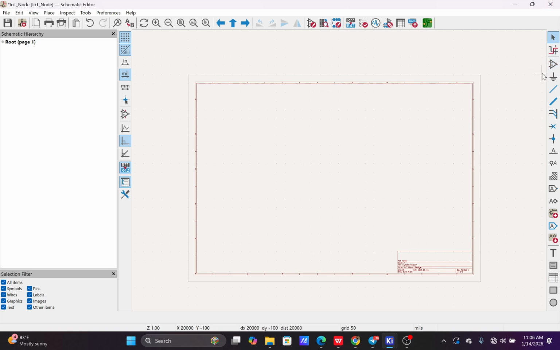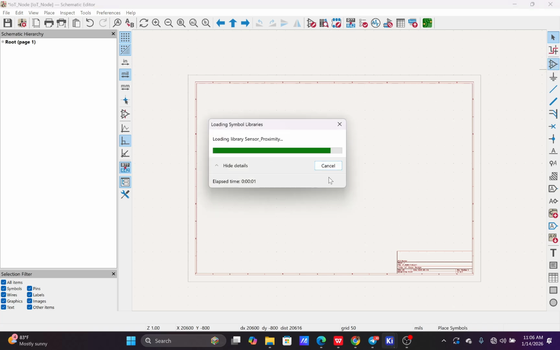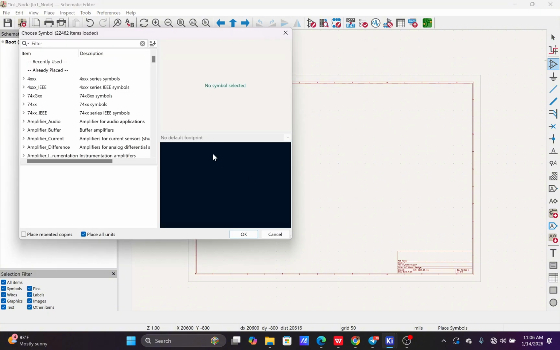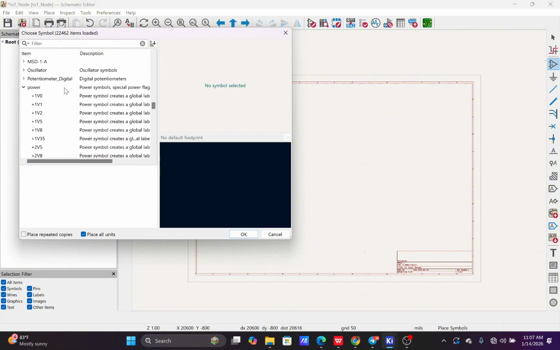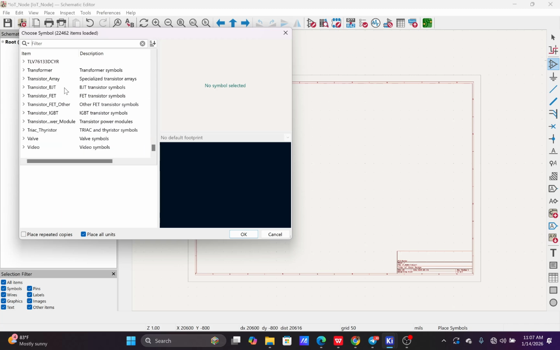Okay, so first of all, we'll click on this. To open it, you just click on it. Once you click on it, it will be loading. Then yeah, we have gotten our window. So what you need to do again is, depending on the component you want to use on your design, let's say, for example, I want to use a resistor. I can search here on the filter bar, or I can just come to this part and look for where resistor is, and I should find a resistor.